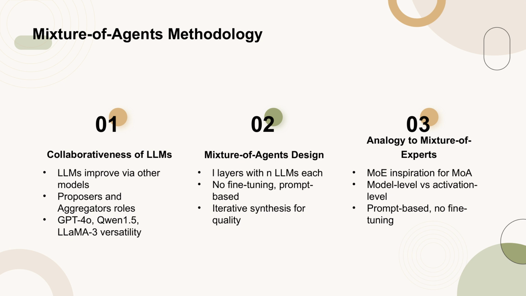These models can enhance their responses by referencing outputs from other models. This collaboration is characterized by 2 distinct roles: proposers, which generate diverse reference responses, and aggregators, which synthesize these responses into high-quality outputs. For instance, models like GPT-4o, Qwen 1.5, and Llama 3 show versatility in both roles.